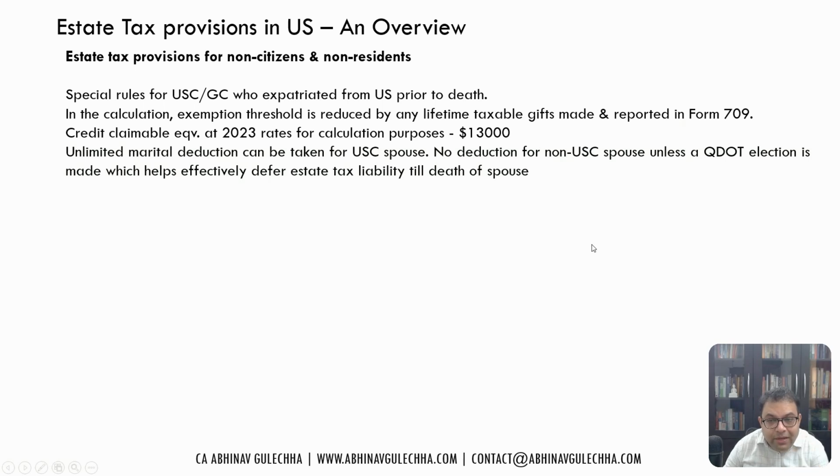Now, if you are a non-citizen and you are married to a US citizen spouse, you are in luck, right? Because you get an unlimited marital deduction for the USC spouse. So if your spouse is a USC, great, no problem, you can get unlimited. Even if your assets are above 60,000, it can be any amount, your wife will get it without any estate tax. But the unfortunate part, if your spouse is not a US citizen, there is no deduction unless a QDOT election is made, which basically helps defer the estate tax liability till the death of your spouse.